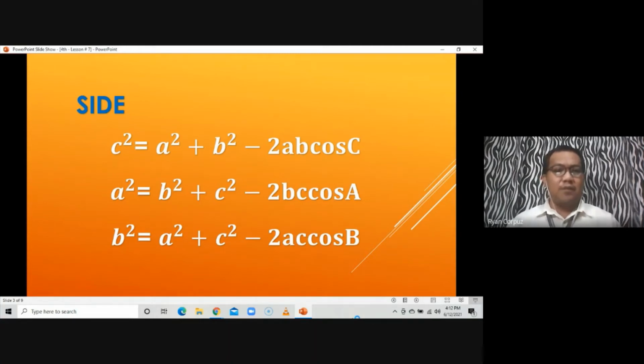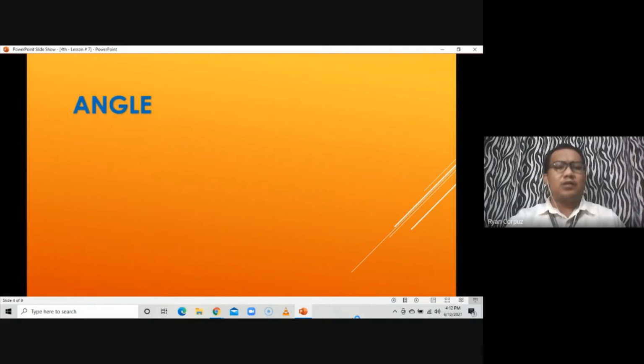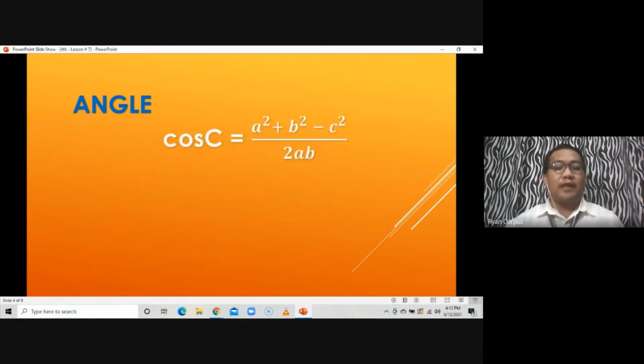So this time, what if the angle is what we are looking for? So if the angle is what we are looking for, so if we do have three formulas for the side, we also have three formulas for the angle. Because a triangle has three angles, di ba? Three interior angles to be specific. So if we want to find out for angle C, for example, that would be cosine C. So since we still don't know yet the measure of the angle, we are going to use the name of the angle.